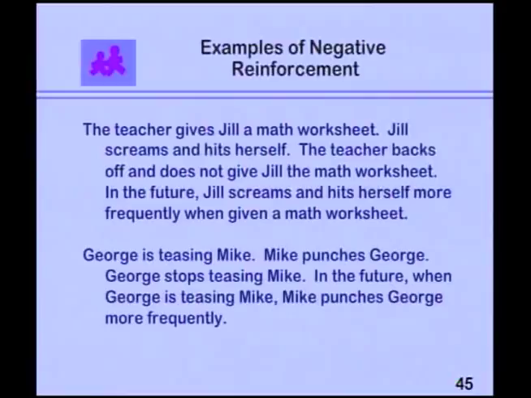George is teasing Mike. Mike punches George. Then George stops teasing Mike. In the future, when George is teasing Mike, Mike punches him more frequently. So someone's done a behavior, taken away a behavior that's increased the likelihood that it will continue, or increase, excuse me. All right, so we have examples of negative reinforcement.